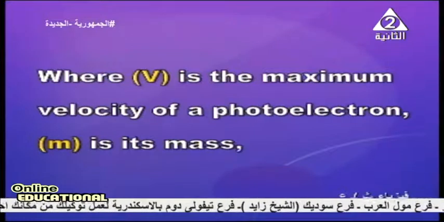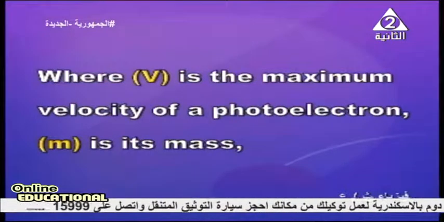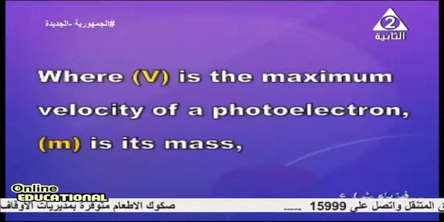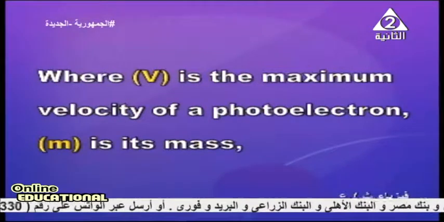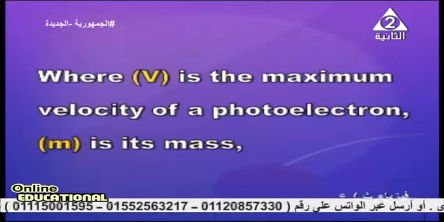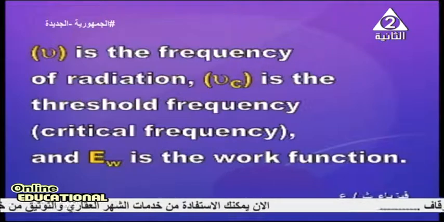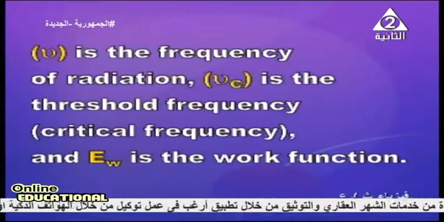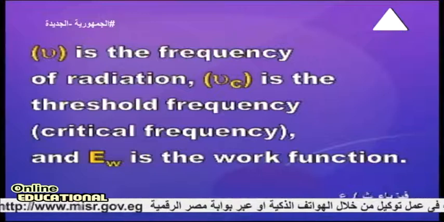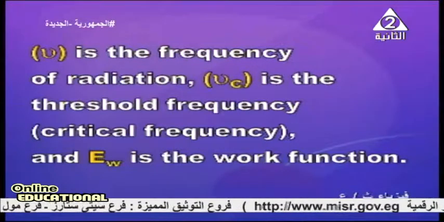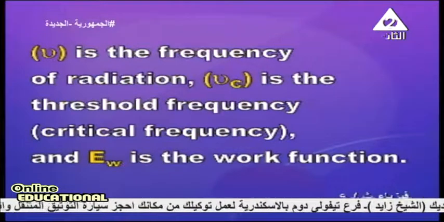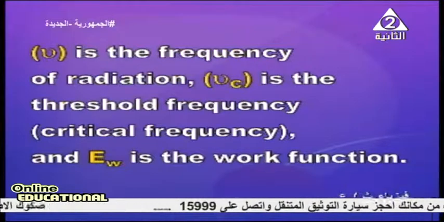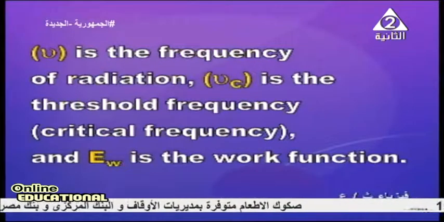So we can say h nu minus h nu C is equal to half mv squared, where v is the maximum velocity of the photoelectron, the electron emitted by photons. We call it a photoelectron. m is its mass. nu is the frequency of the radiation, the frequency of each photon. nu C is the threshold frequency or cutoff frequency, or we can say the critical frequency. And what about the threshold frequency? We'll define it later. And don't ever forget, EW is the work function.